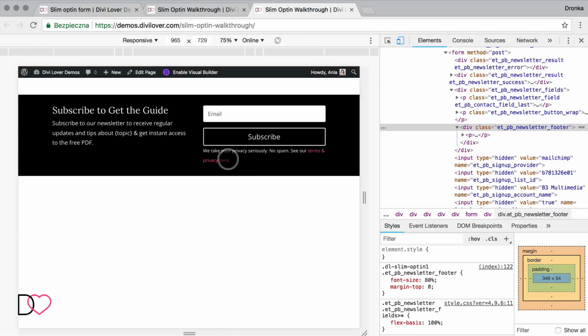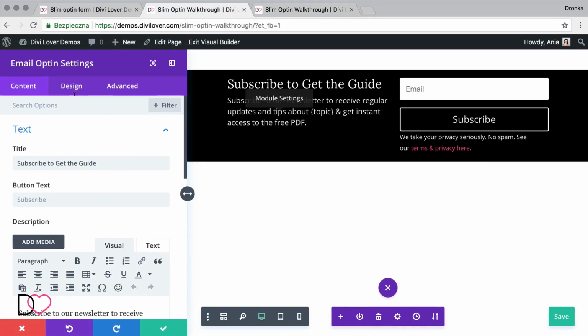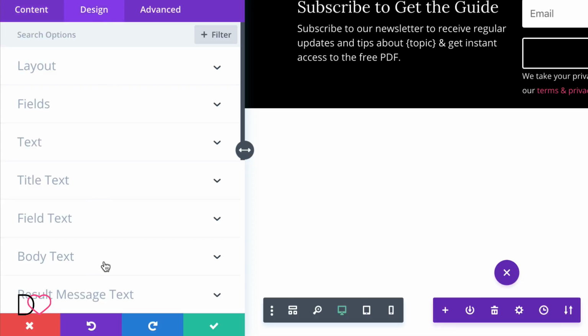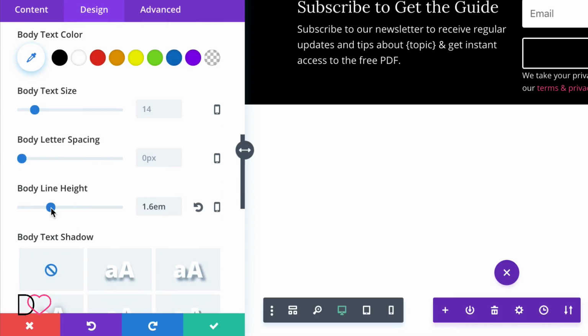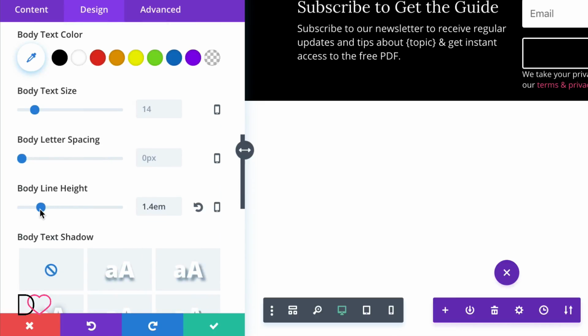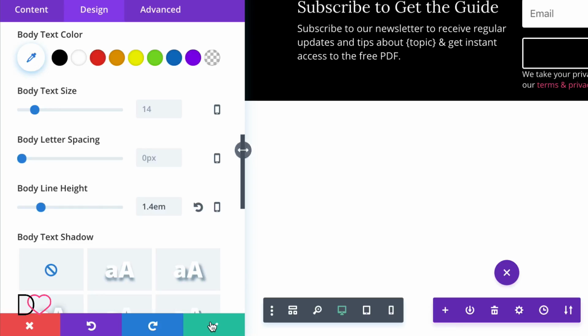As you can see, it has a bit too big line height, so we should decrease it, but we can do it for the body as well, so it will be inside the module settings for the body text. Let's set it to 1.4 maybe.